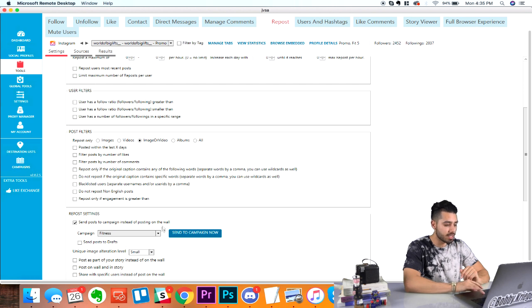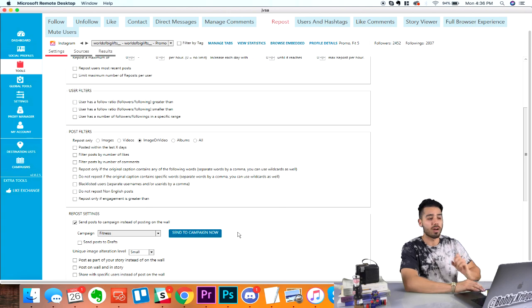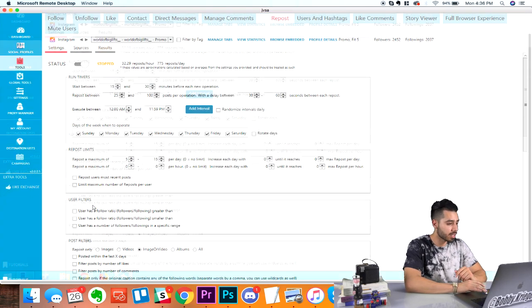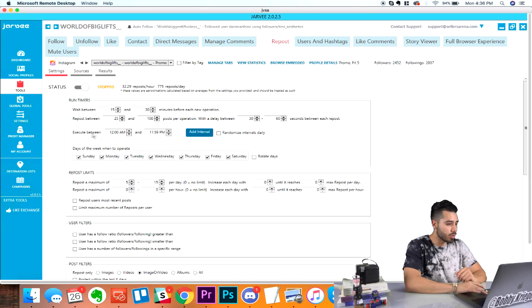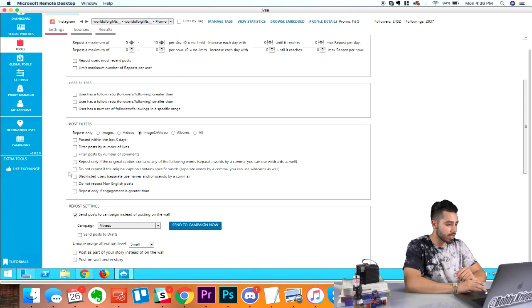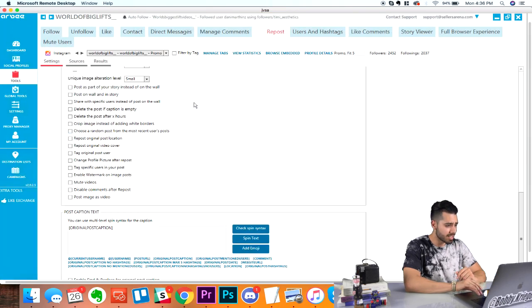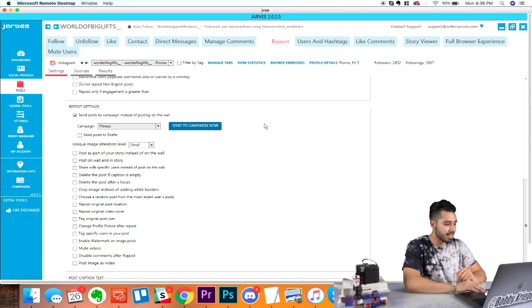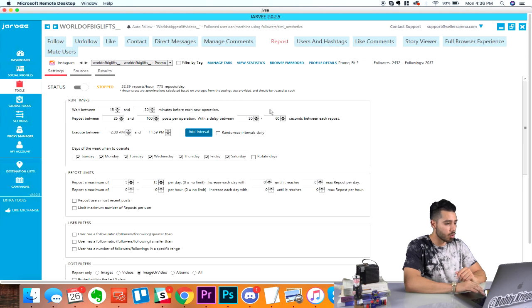You see right here, it says send to campaign now. It's super simple. Remember, we chose 25 to 100. So once we press send to campaign now, it is going to pull 25 to 100 posts and send them to that campaign.